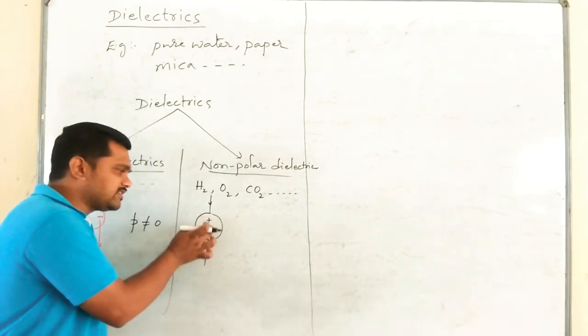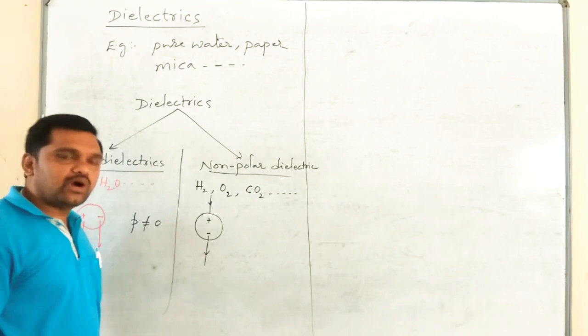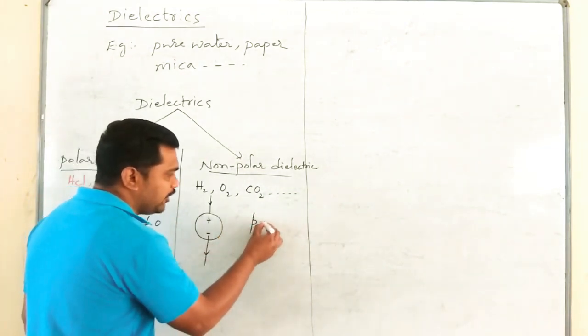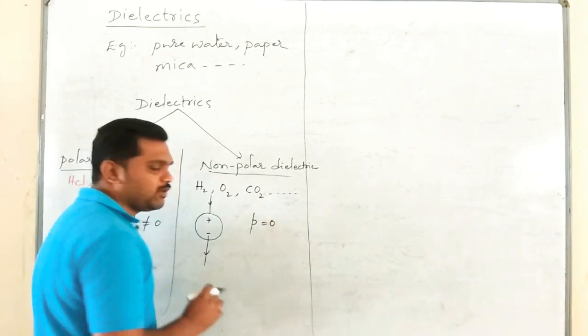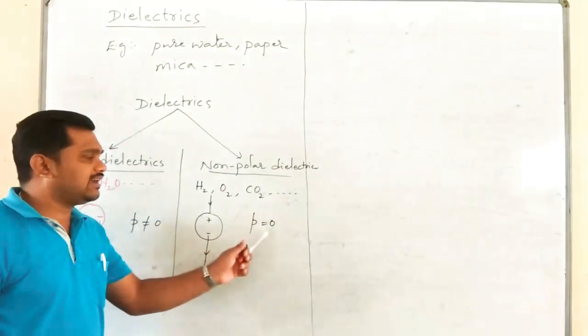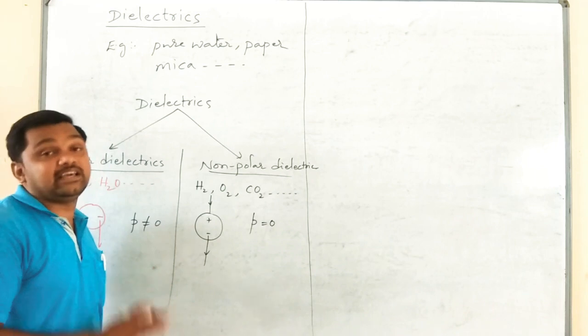Hence they possess no electric dipole moment. The electric dipole moment of non-polar dielectrics is 0.